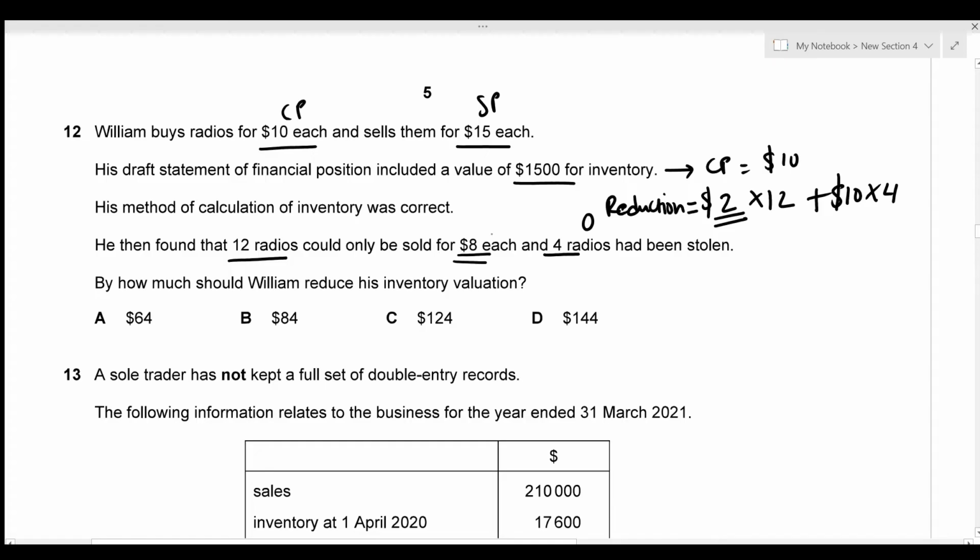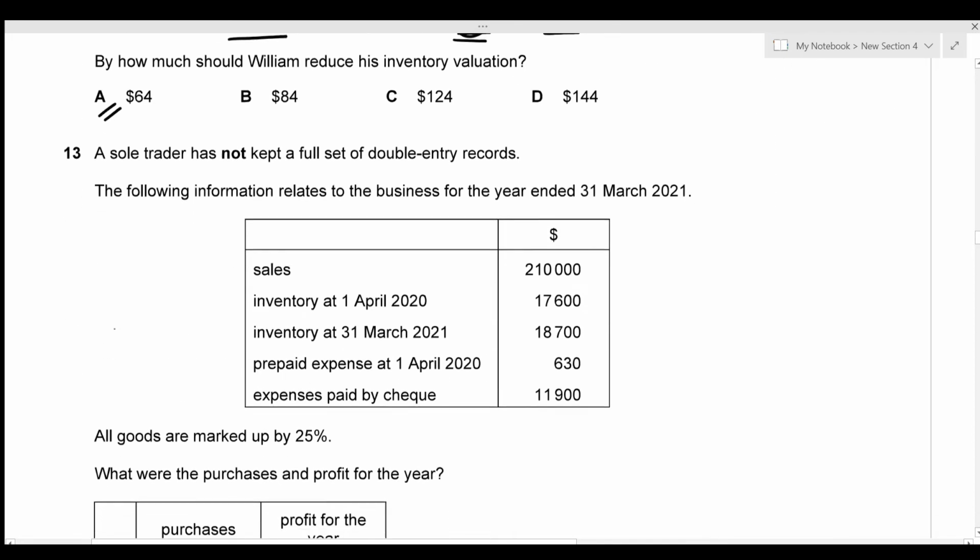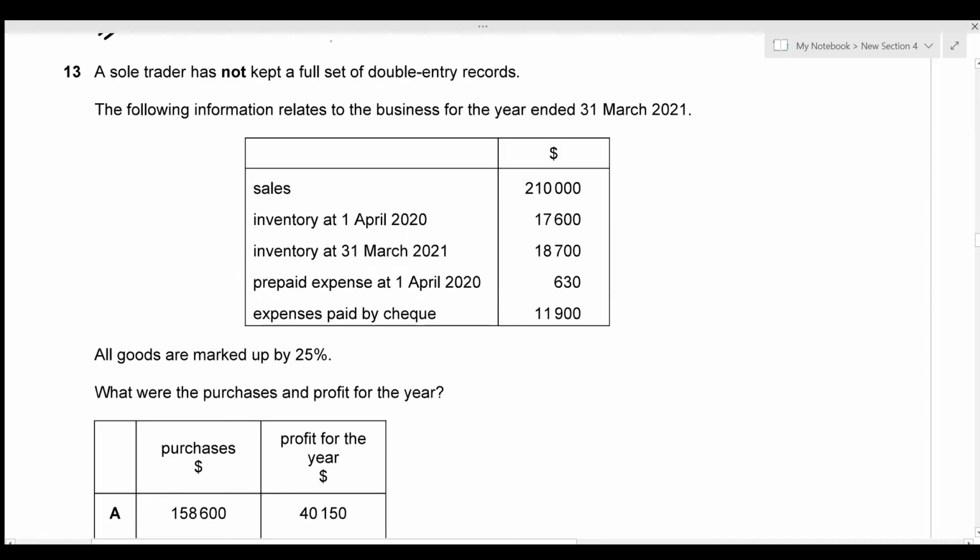So the reduction is given by $0.02 for the 12 radios, which could only be sold for $1.08, because the difference between the cost price and the net realizable value is $0.02. And for the 4 radios that had been stolen, the difference between the cost price and the net realizable value is $1.10. We're just multiplying those differences by the number of units, which is $0.02 into 12 plus $1.10 into 4, which gives us the total reduction value of $4.64. That's in option A. A sole trader has not kept a full set of double entry records, and we're given